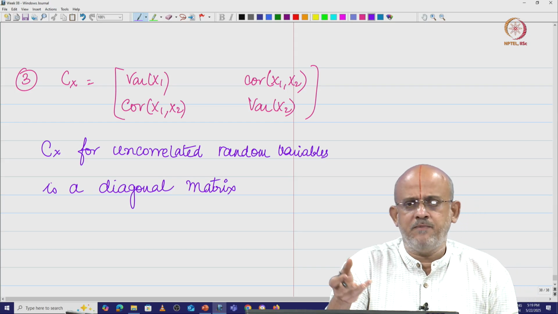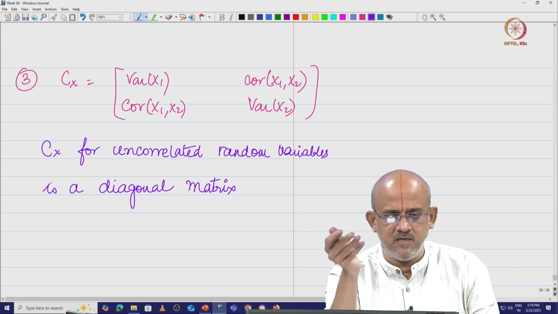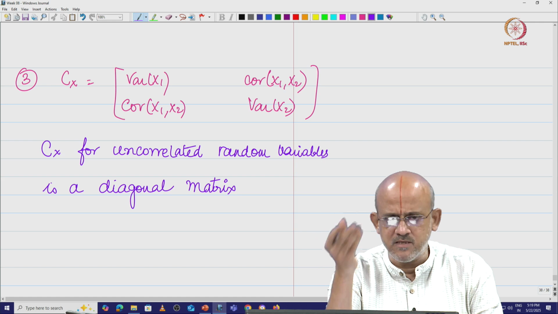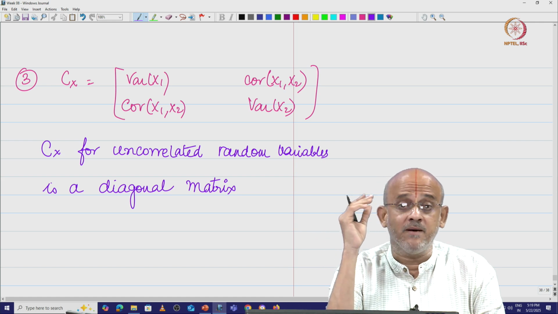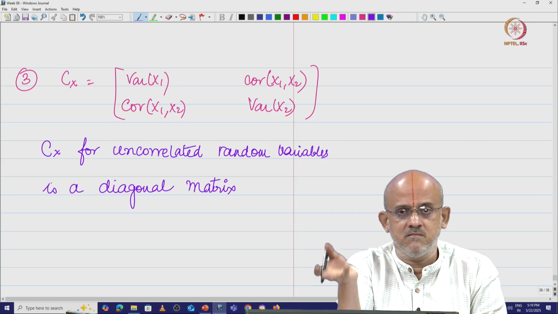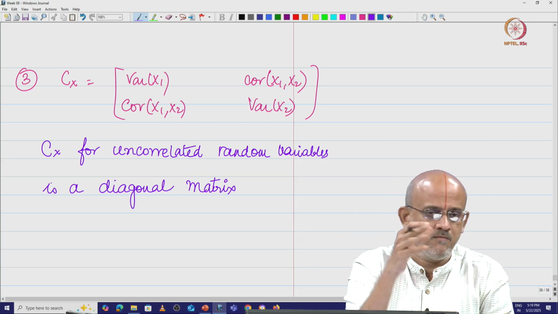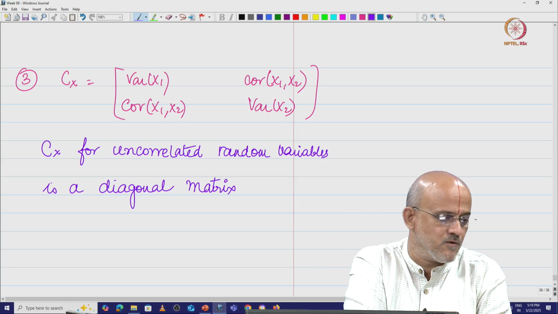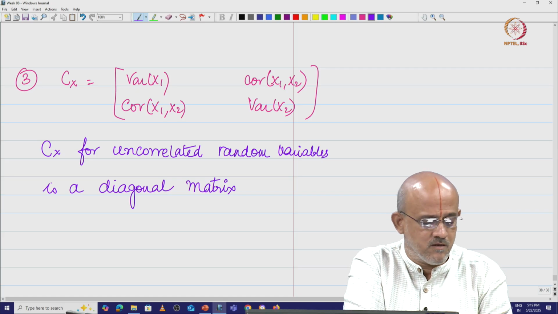And you know that the variance and covariance are all real values. Therefore, we typically say that covariance matrices are real symmetric matrices. Symmetry takes care of it, otherwise you would have to look at conjugate symmetry. So, the covariance matrix is a real symmetric matrix.